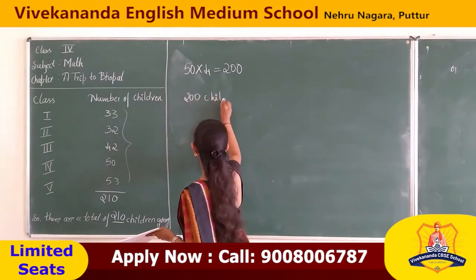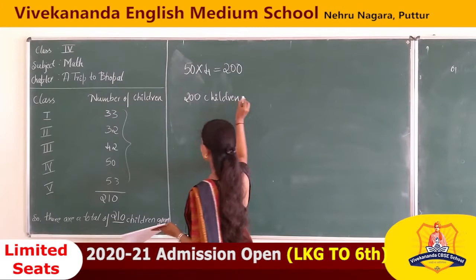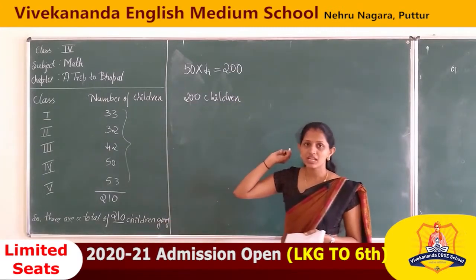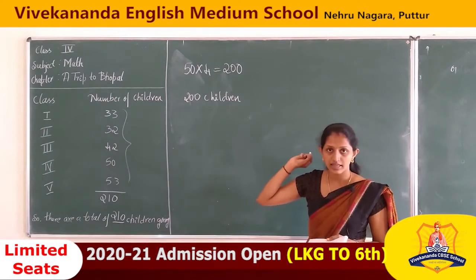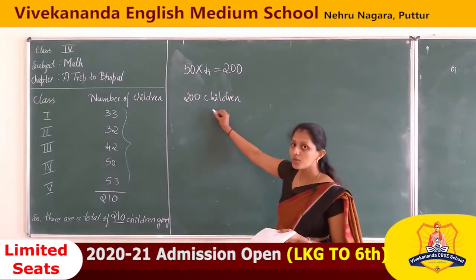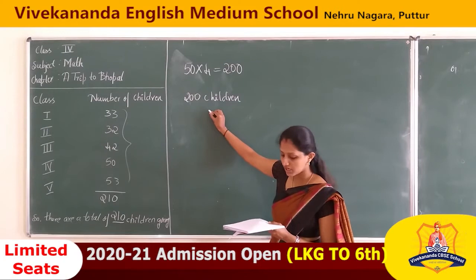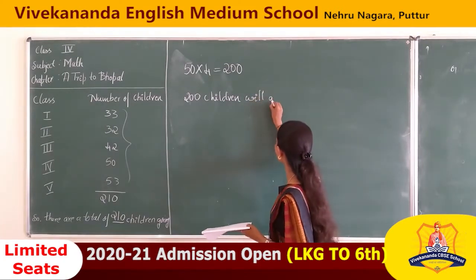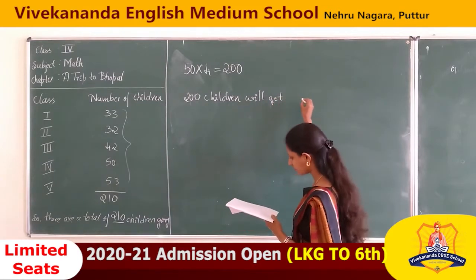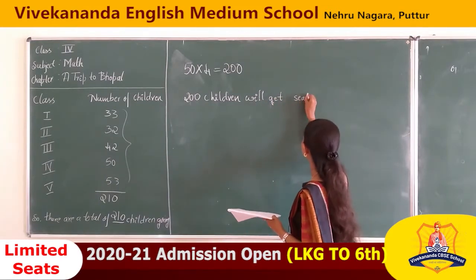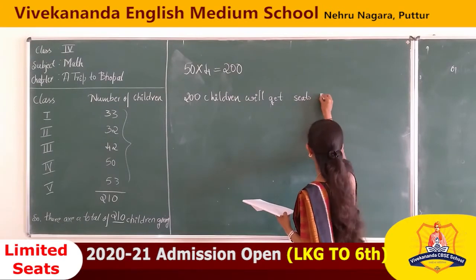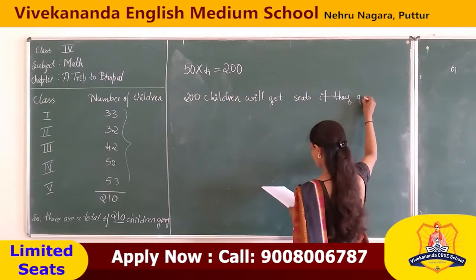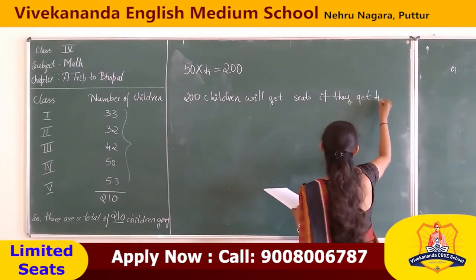If they hire 4 buses, and one bus takes 50 students, then 200 children will get seats if they get 4 buses.